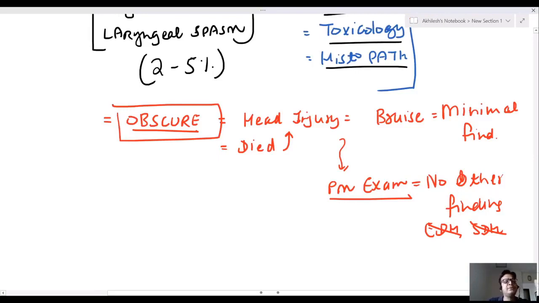This is a very, very important word: obscure autopsy.